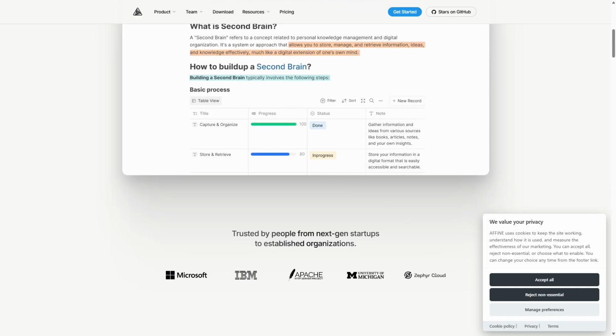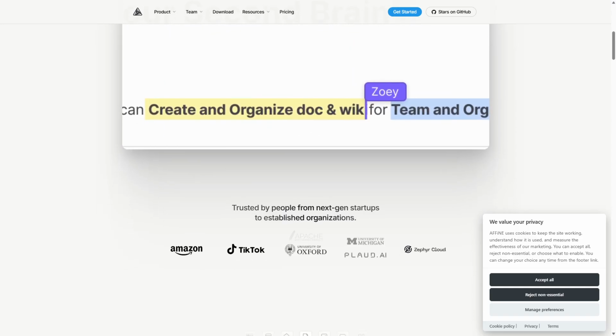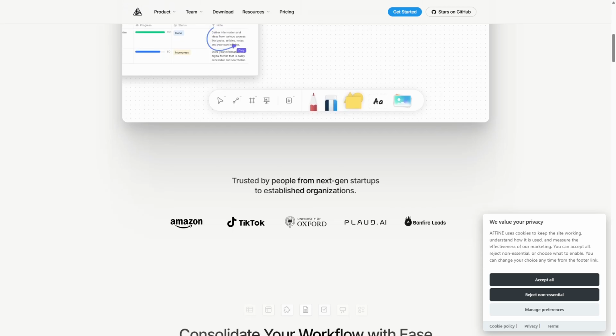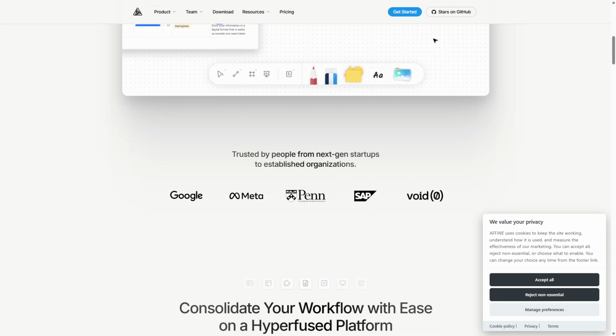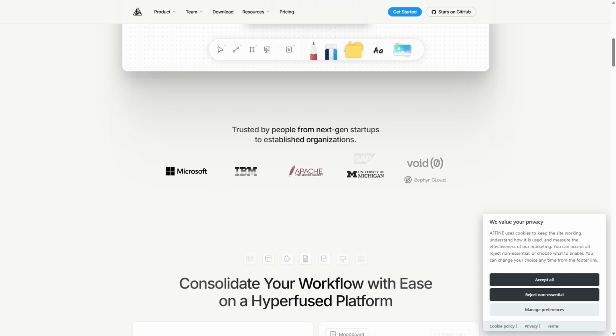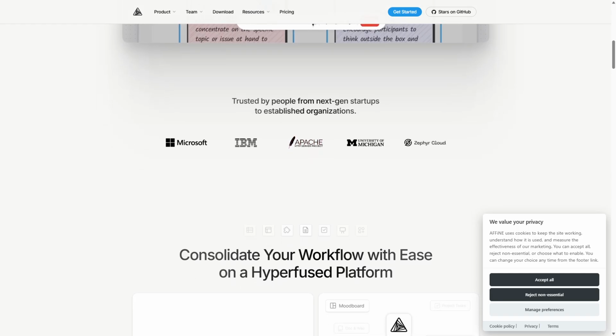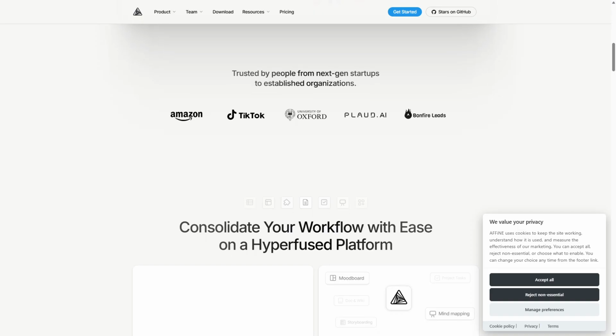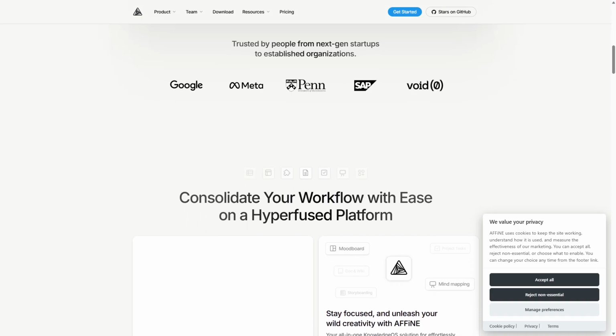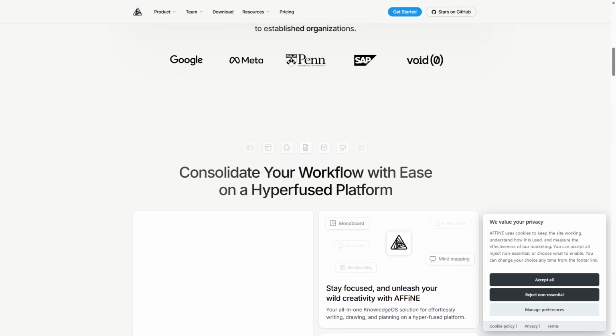The ideal user is a team or individual looking for a collaborative environment that blends task tracking with rich contextual note-taking. Affine suits knowledge workers, researchers, and teams needing to interlink projects and ideas dynamically while fostering collaboration.